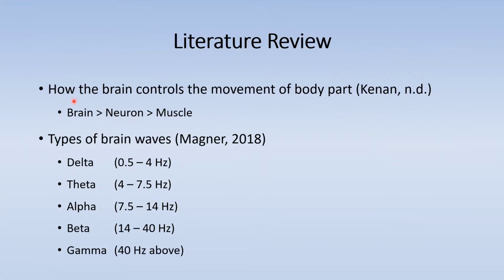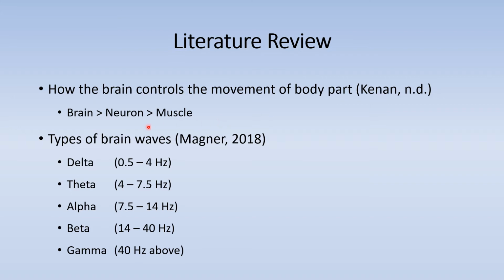In the literature review, the first part is about how the brain controls the movement of the body part. The connection of the brain and the muscle is the motor neuron. The brain will generate and send a signal to the arm muscle through the motor neuron. When the brain is generating signal, the electrical activities of the brain can be captured at the skin of the scalp.